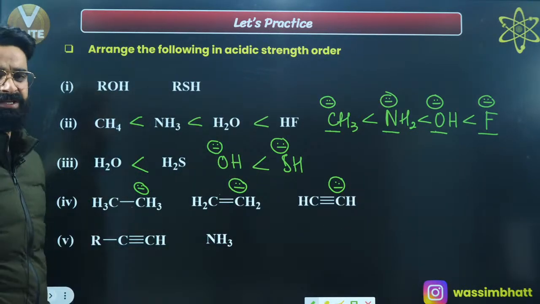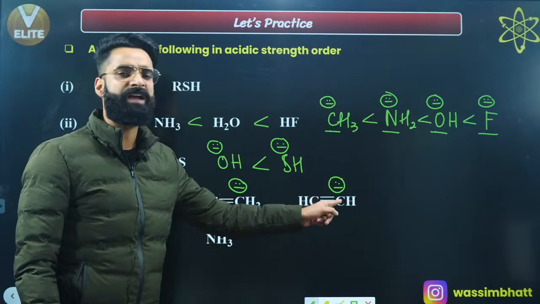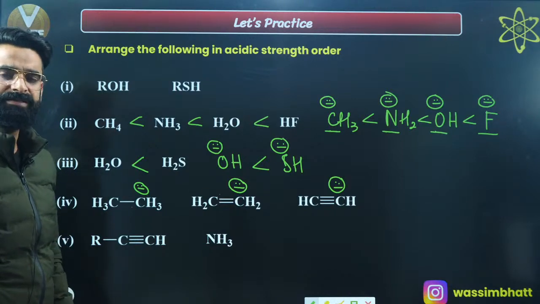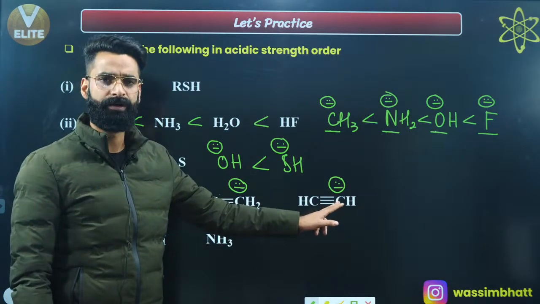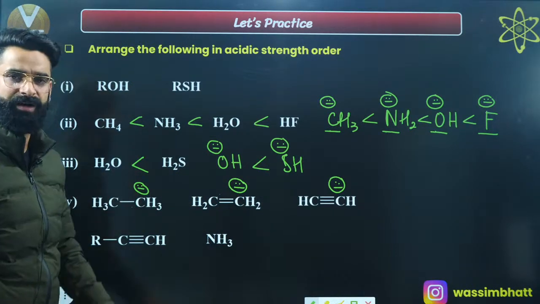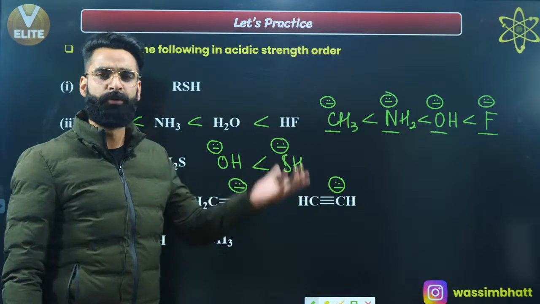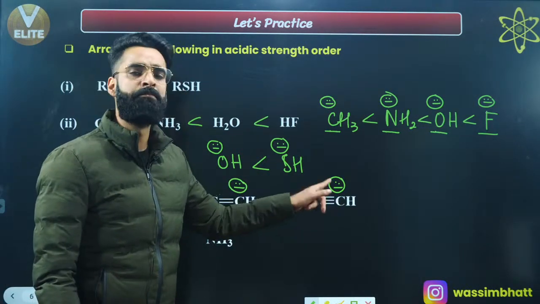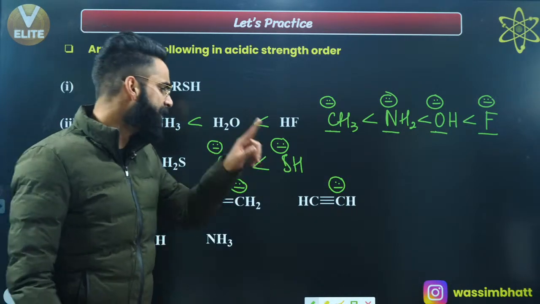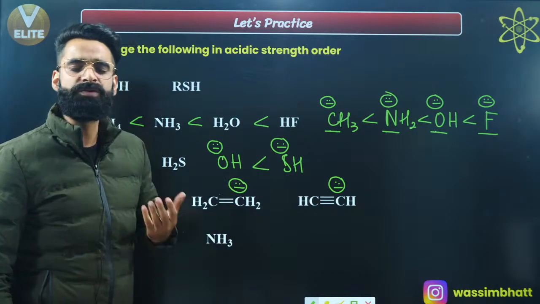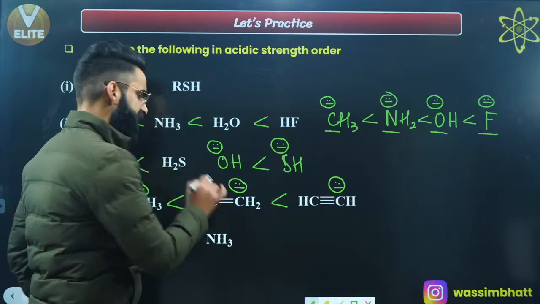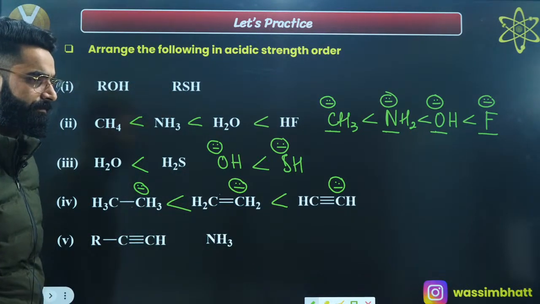In the last session, we saw the electronegativity of a triple bonded carbon is more than that of a double bonded carbon, which is more than that of a single bonded carbon, right? And negative charge is more stable on a more electronegative element. So this carbon being the most electronegative among all, negative charge on this carbon will be more stable. So the conjugate base of this acid will be more stable. Whatever is going to be the order of the stability of the conjugate bases, the same is going to be the order of their acidic strengths. As simple as that, right?